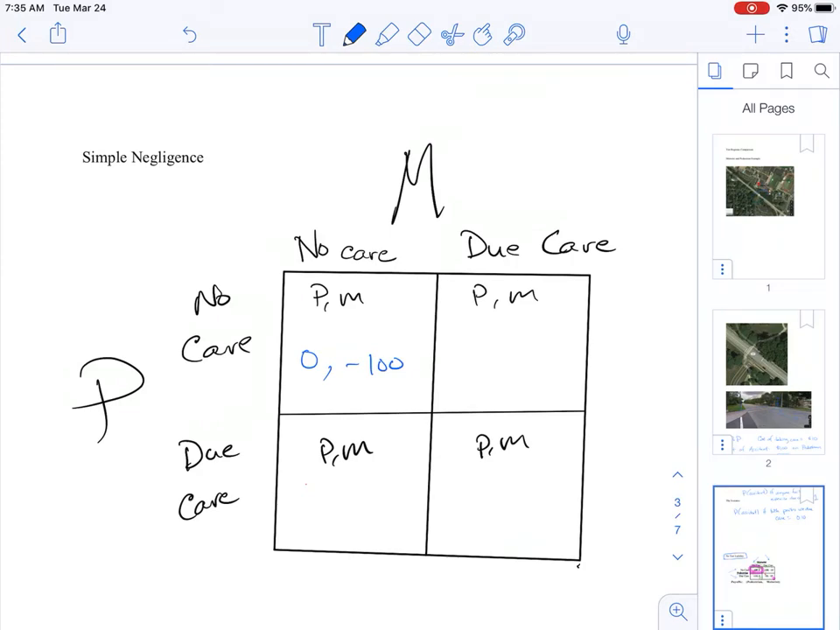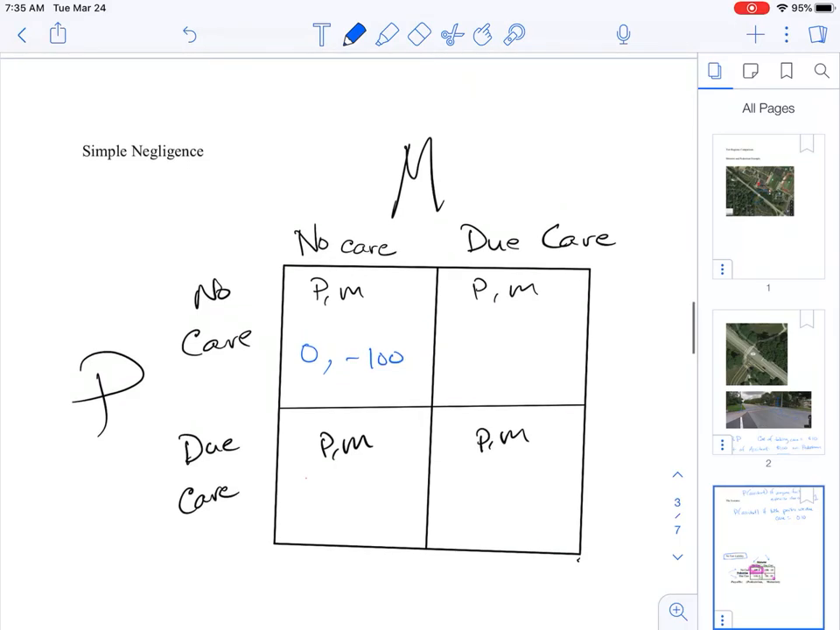Now, what if the pedestrian fails to take care, but the motorist does exercise due care? If the motorist exercises due care, then he's met his burden. He's not going to be liable for negligence. Will there be an accident? Yes, but those accident costs will fall on the pedestrian. So the motorist is out 10 for the cost of taking care, but the pedestrian is out 100 because there is an accident, and that accident cost falls on the pedestrian.